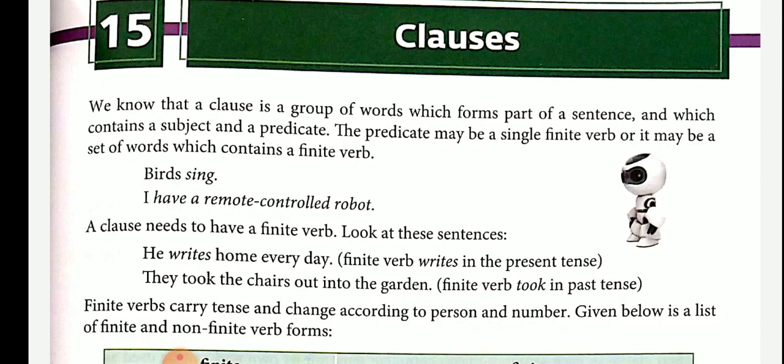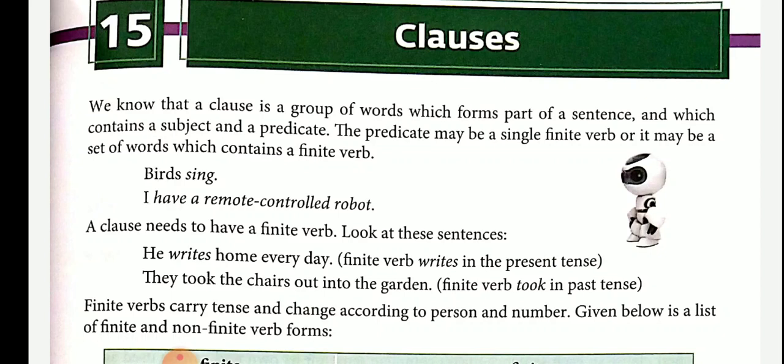Non-finite: infinitives. What is infinitive? It is to plus the base form of the verb.